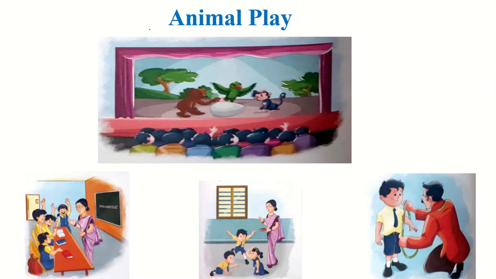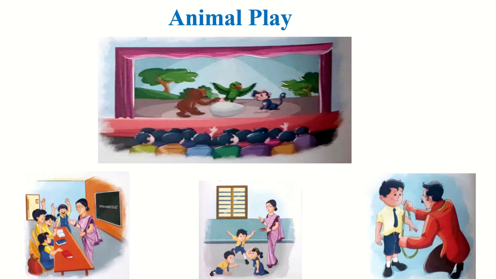After that we have also learned one more activity, and that was the animal play. For example, our school is organizing an animal play. For that, the teacher will come to the class and announce the animal play. She will narrate the play to the students. Then she will ask for the names of the students who are interested in participating. The students will give their names to the teacher.